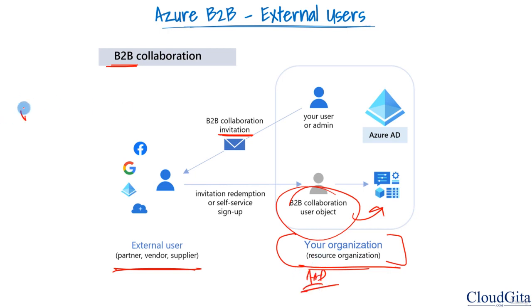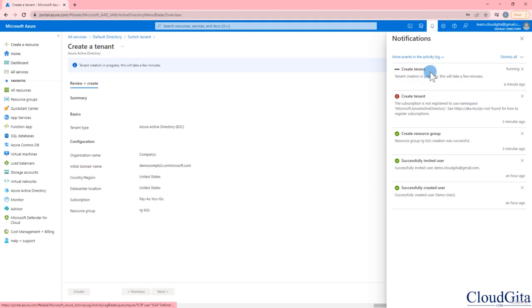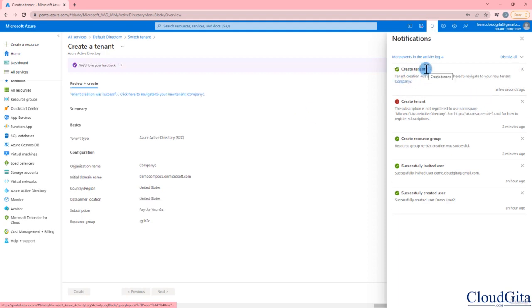But in case of B2C, we are not inviting anyone. Anyone and everyone can come and use your application, right? And it is just that they don't have to create a new login. They can use their existing login, their existing social media account to use your application. So this is still going on. Let me just hold on for a second. Okay, this has just completed here.